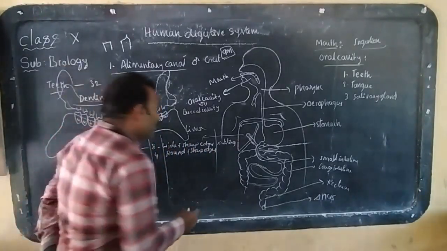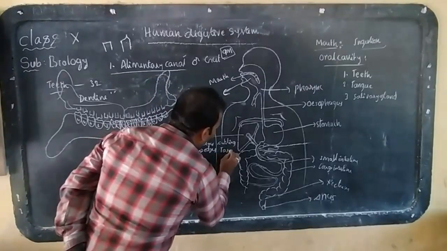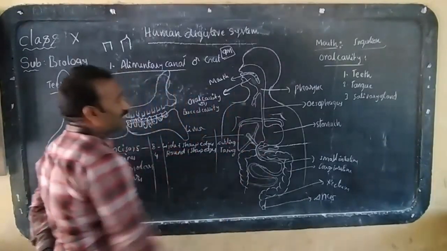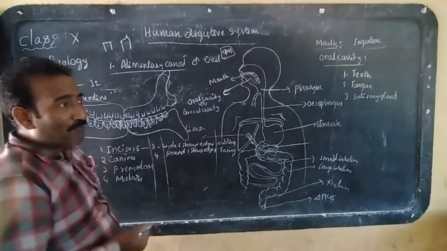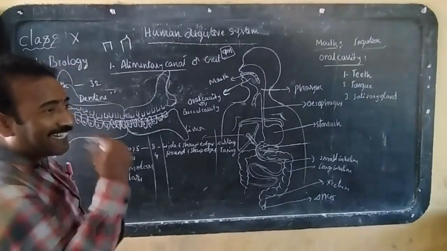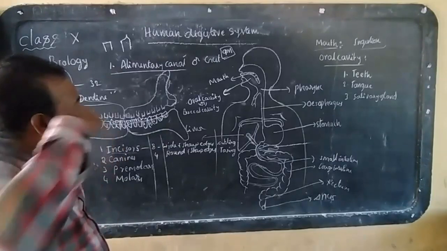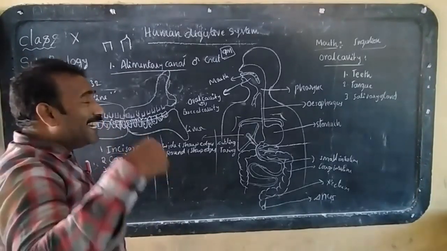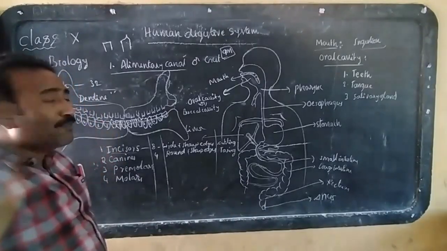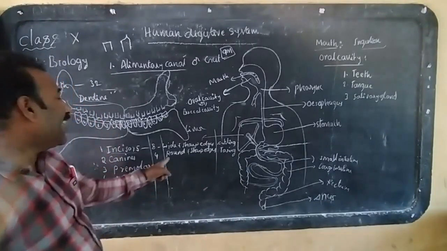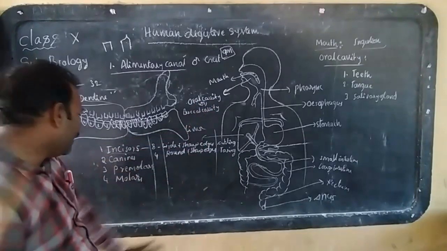And what is the function of the canines? Tearing the food. Suppose I give you a sugarcane stem. How can you remove the outer layer of the sugarcane? By means of canines. Or I give you a chicken leg piece. How can you eat that? You can do it with the help of the canines. So canines help in tearing the food.